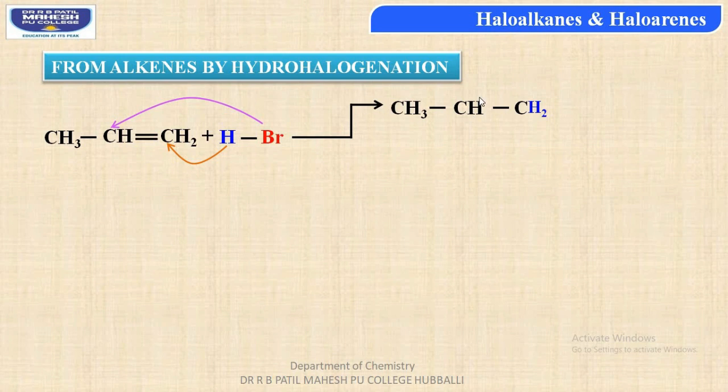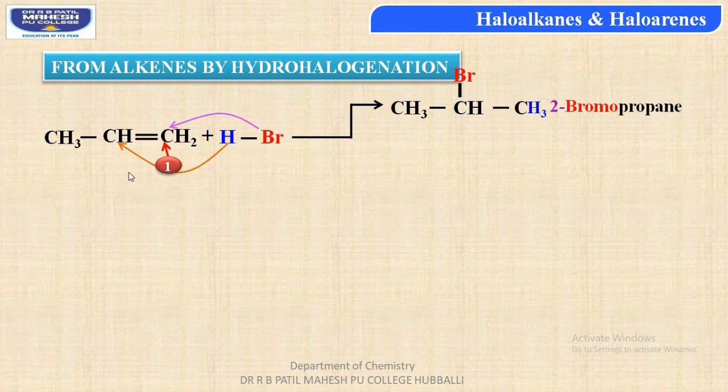CH3CH with Br, single bond CH2 and one more hydrogen. So students, we can write this as CH3, CHBr and CH3. The name of the molecule is 2-bromopropane molecule. And students, the reagent hydrogen bromide can combine with the propene molecule in the reverse pattern also.